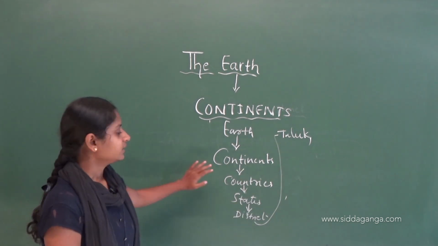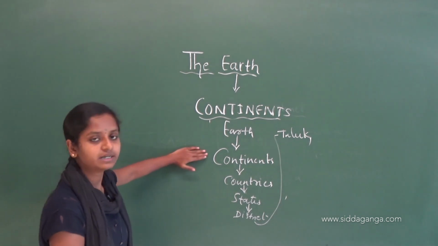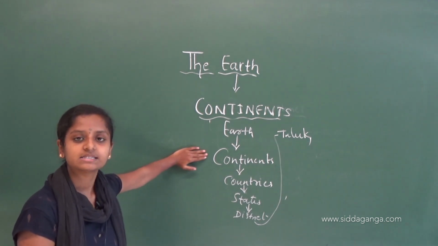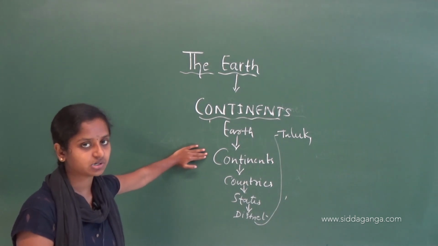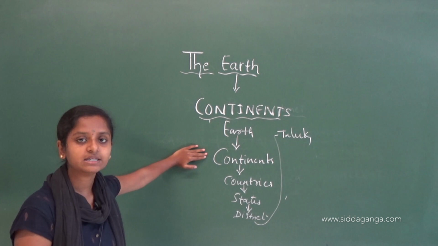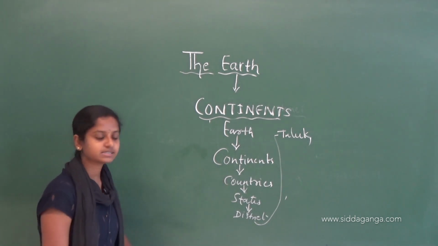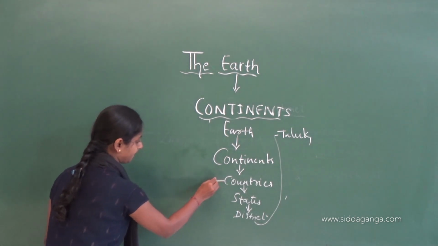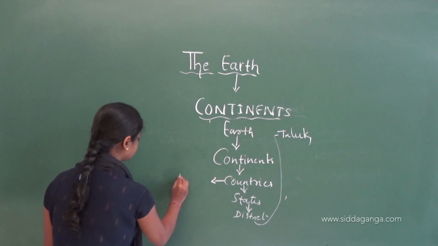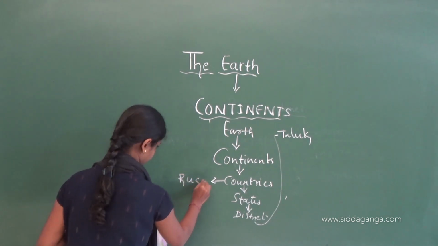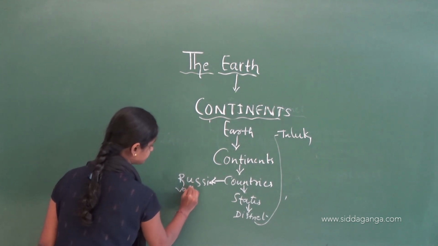Here, in the continents, we have seen there are 7 continents. In that, Asia is the largest continent and Australia is the smallest one. And in the countries, the largest country is Russia and the smallest is Vatican City.